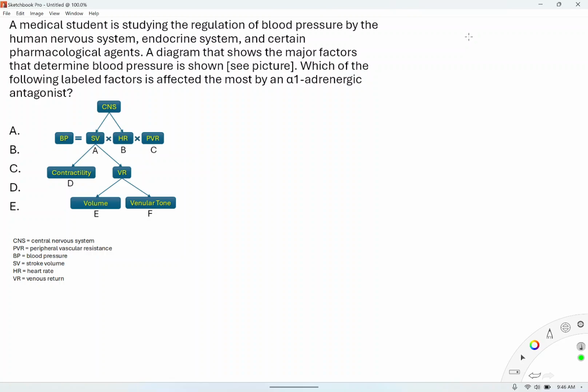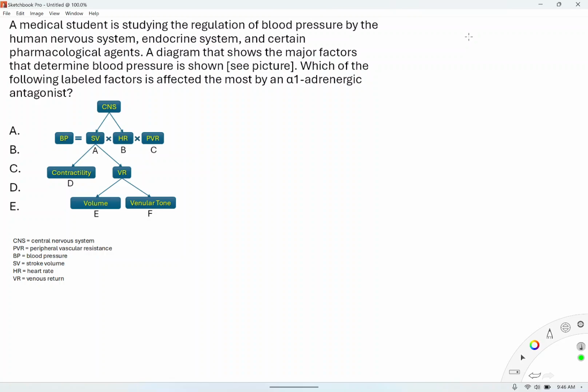Okay, so this section is angiology or the vascular system. Question number one: a medical student is studying the regulation of blood pressure by the human nervous system, endocrine system, and certain pharmacological agents. A diagram that shows the major factors that determine blood pressure is shown. Which of the following labeled factors is affected the most by the alpha 1 adrenergic antagonist?